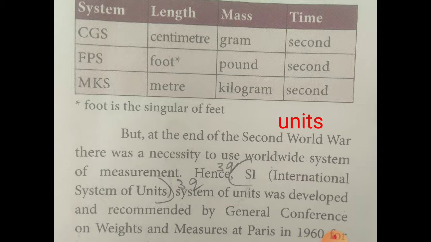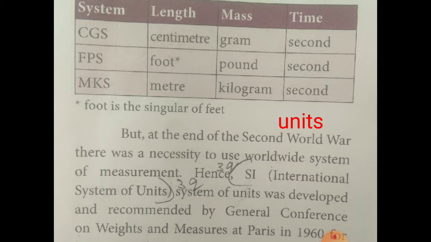This controversy was overcome by the end of the Second World War. All the countries decided to use only one unit all over the world, that is called the SI unit. Here SI represents the International System of Units.